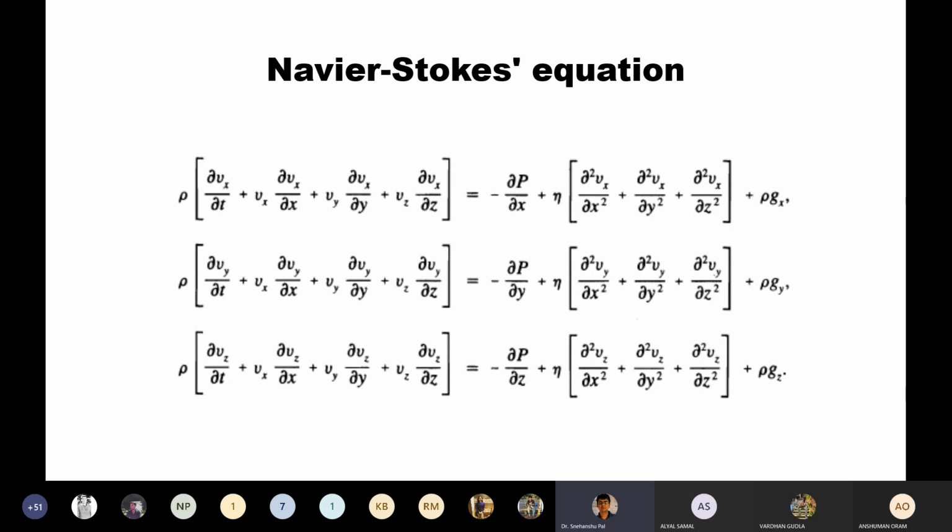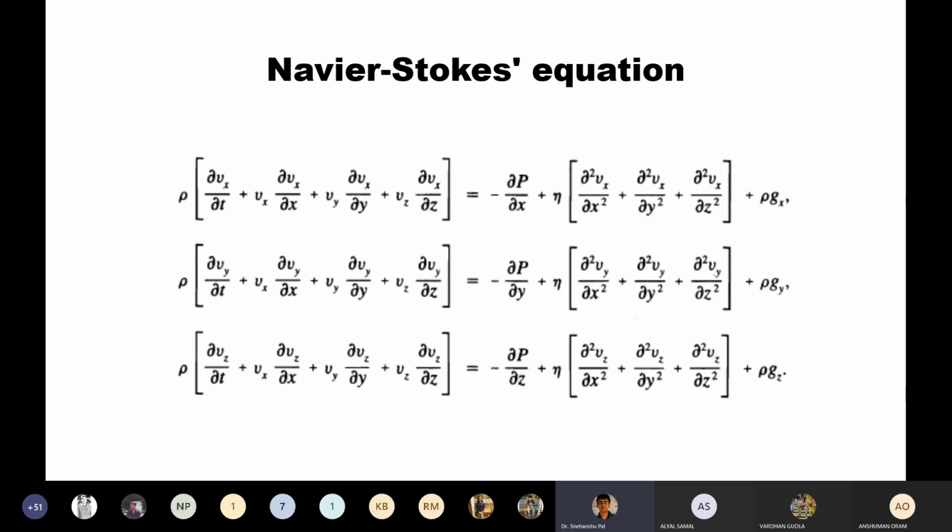Same way, eta is taken out of the second-order differential operator, because eta is independent of space. It is a constant. So eta and rho are both constant with respect to space. Anywhere in the fluid, if you check, the density is not going to vary, and neither is the viscosity. So the fluid properties, density and viscosity, are constant. Then only can you write the momentum equation in such a form.